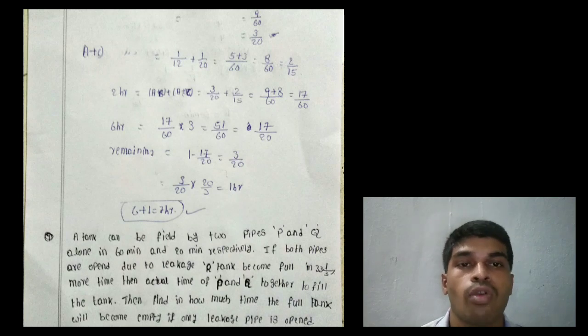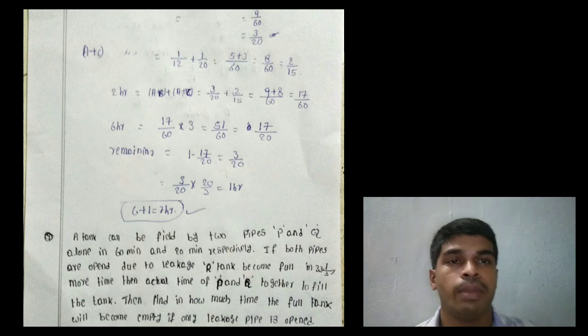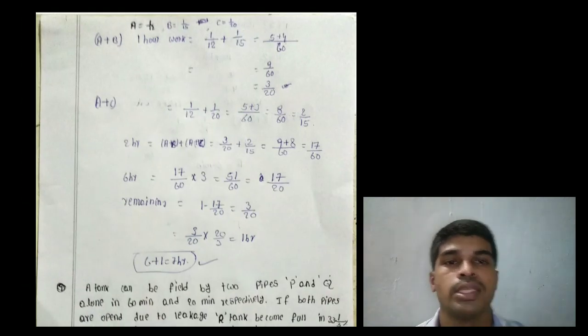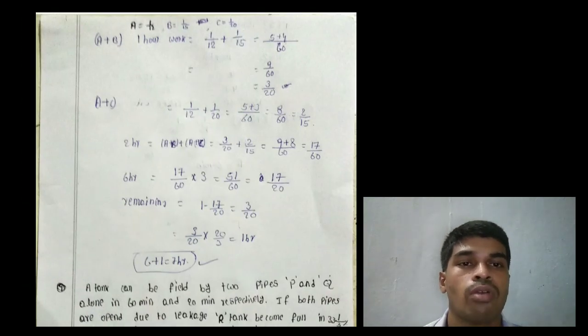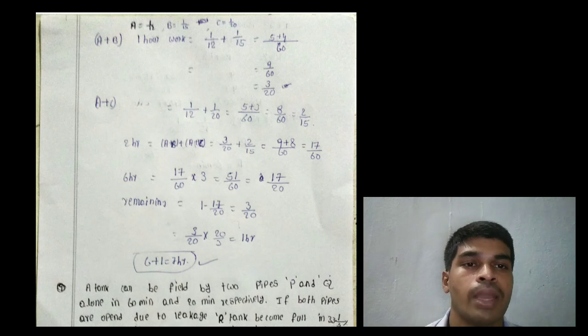That means the first 2 hours' work, first hour work AB plus second hour AC, that equals 3 by 20 plus 2 by 15. That equals, 60 LCM, 9 plus 8, that equals 17 by 60.